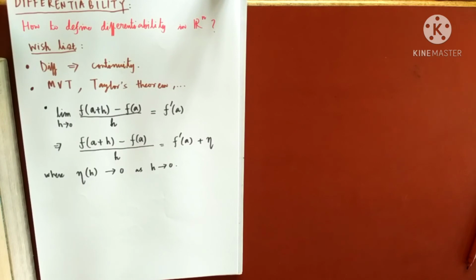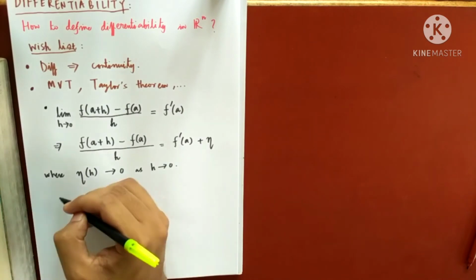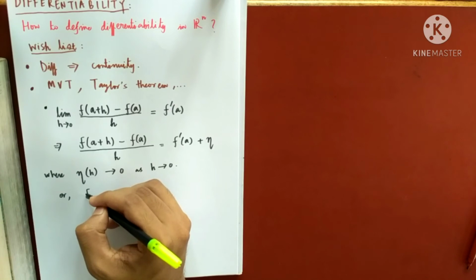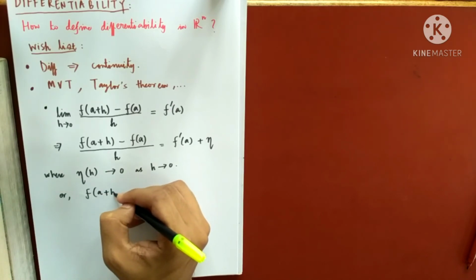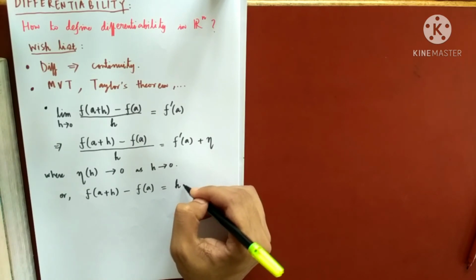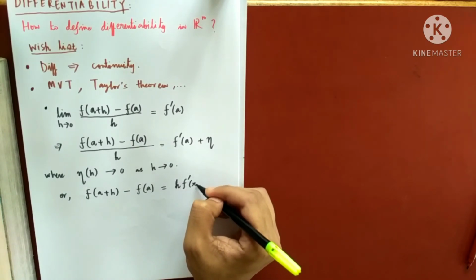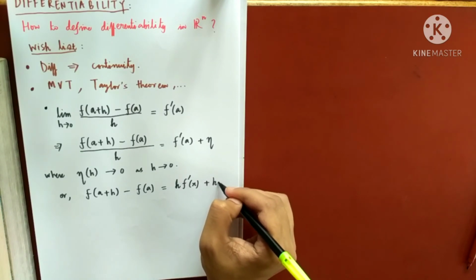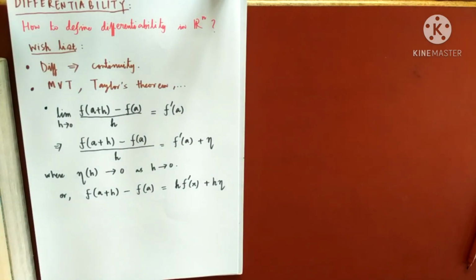Did you understand up to here? Now let's see what else can be done. I can send that h to the other side, so f of a plus h minus f of a equals h times (f dash a plus eta), or h eta, we will write. Good enough.